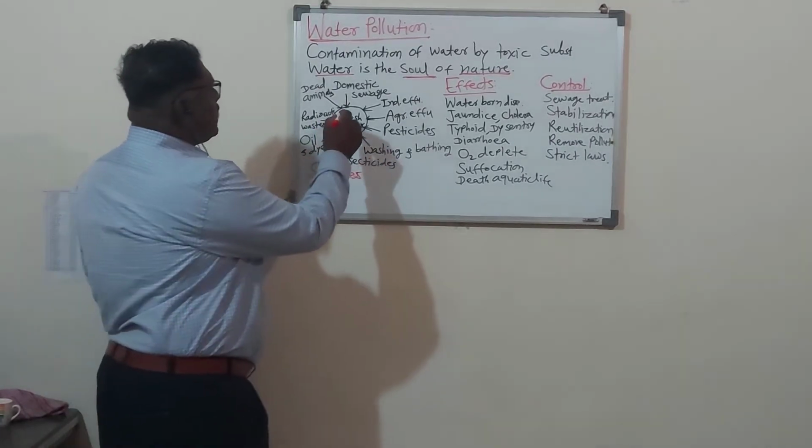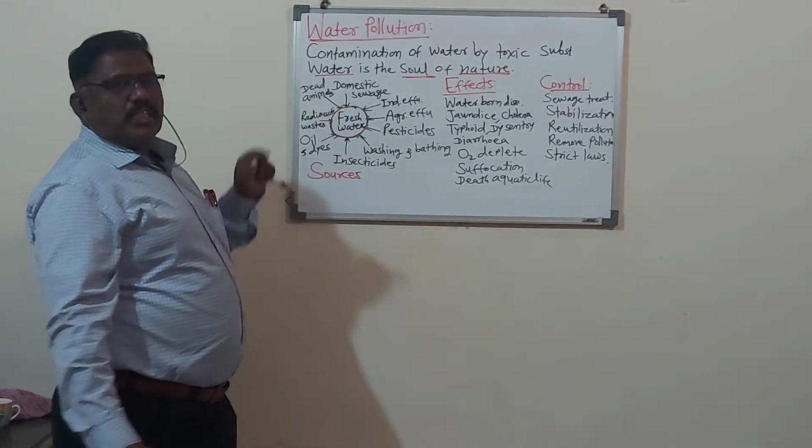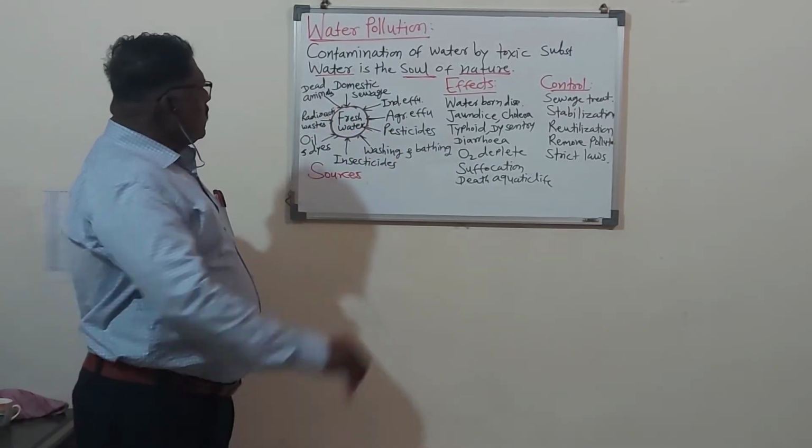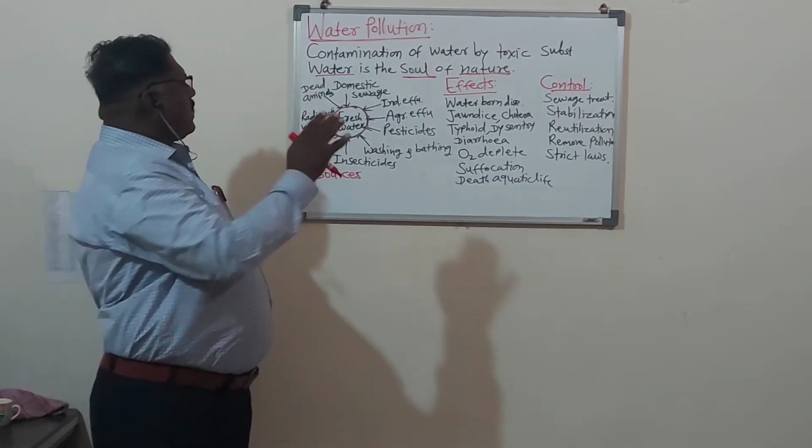Here in the figure, in the center, the fresh water is shown. It means this is water which is fresh, not contaminated, with no toxic substances mixed.